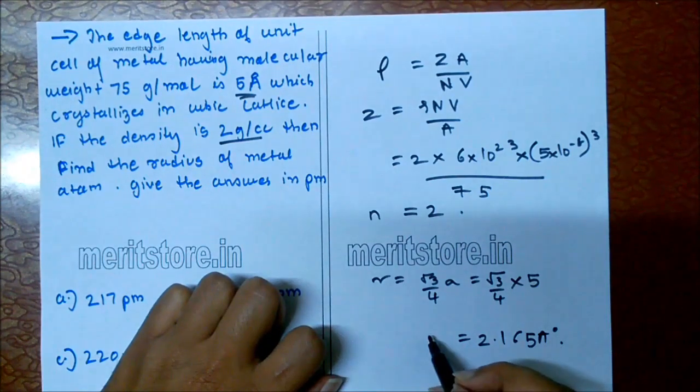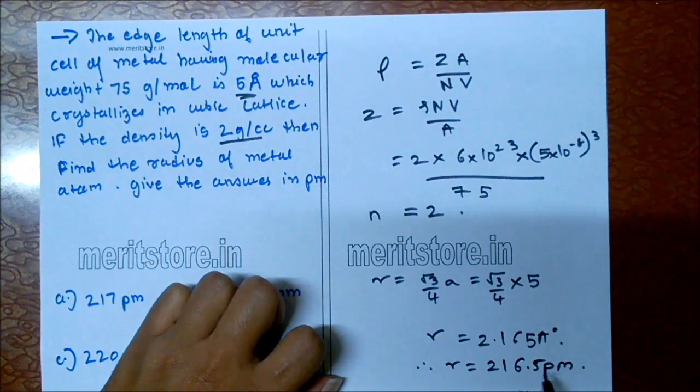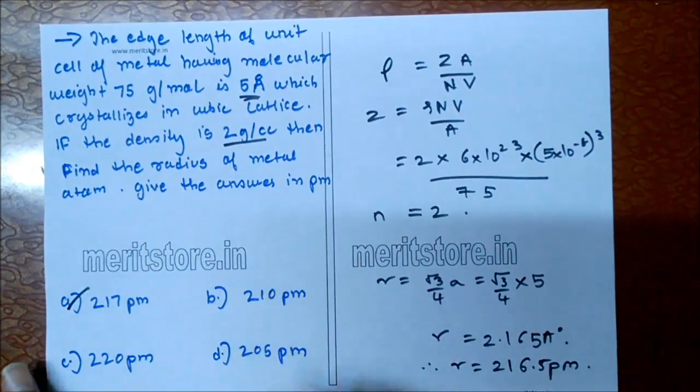So this is our radius. We can write this in picometer. R is equal to 216.5 picometer, converting angstrom into picometer. So option A is the correct answer.